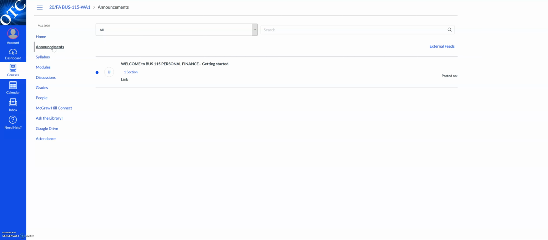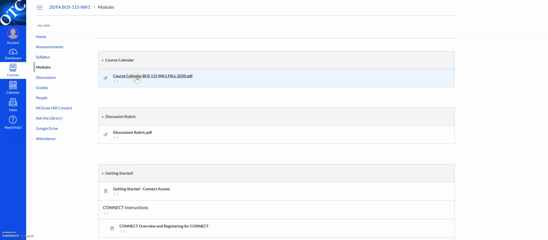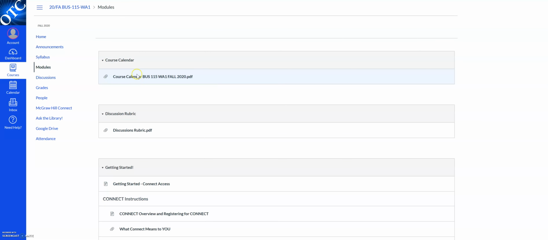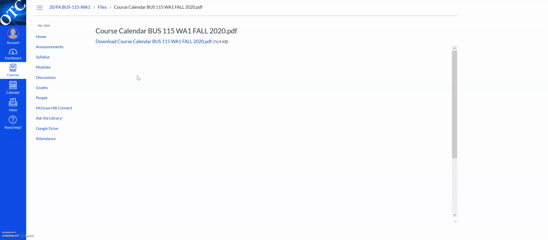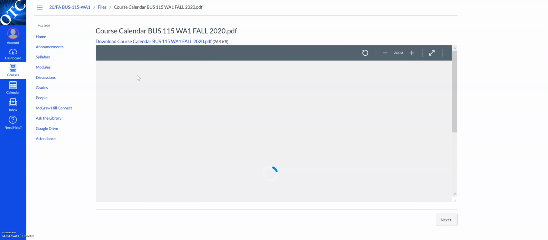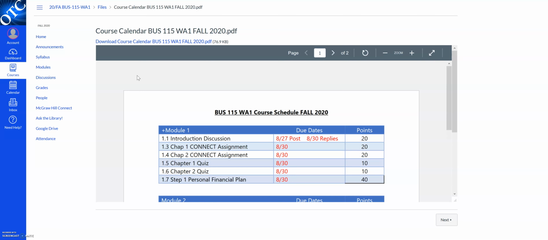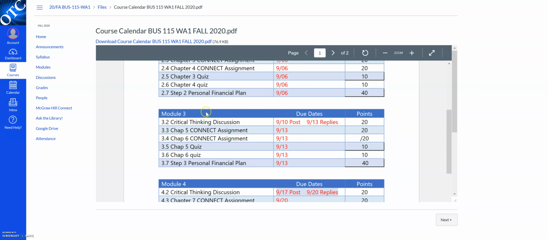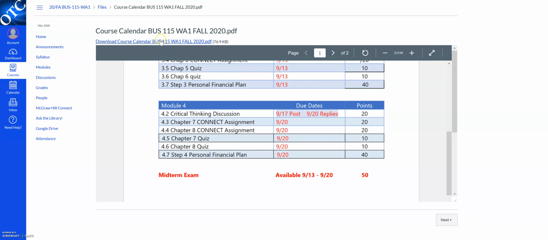So now let's take a look at the modules page. So you click on the navigation link modules. At the very top of the modules page, you'll see the course calendar. So when you open that link, it will load the course calendar. And you can see the course calendar here. There's also a link up at the top, a PDF file, that if you'd like to print a hard copy for your reference, you certainly can do that.